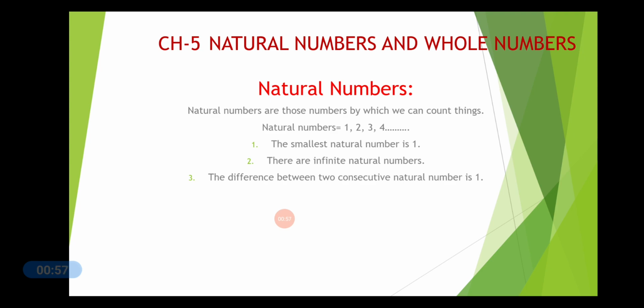There are certain other points which you must understand. Fractions are not natural numbers. You take any fraction, 1 by 2, 1 by 3, 2 by 5, any fraction, they are not natural numbers. Decimal numbers like 1.2 or 2.2 can never be a natural number. 0 is also not a natural number. No natural number is negative, that is, minus 15, minus 1, minus 2, etc. is not a natural number.